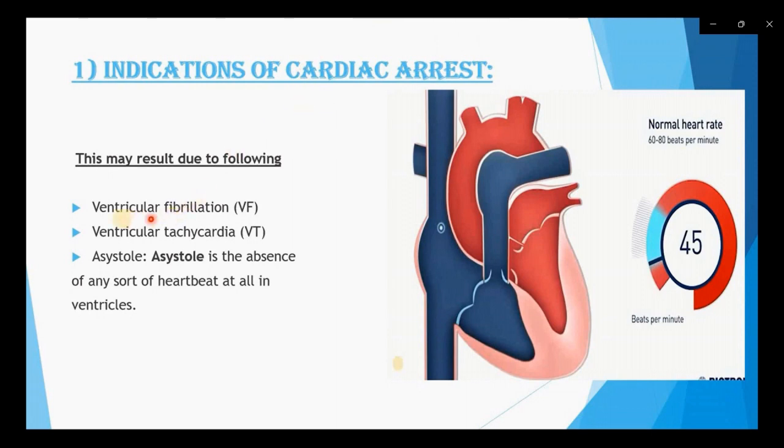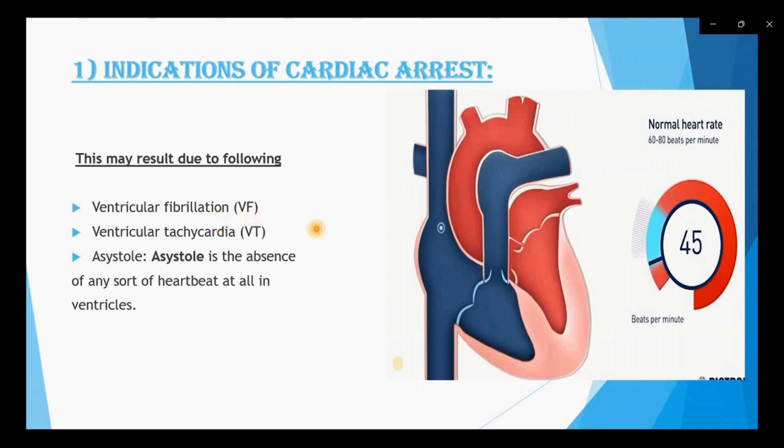Ventricular fibrillation is the first reason of cardiac arrest. We are going to see in this slide how the cardiac arrest problem arises in the patient. So first is ventricular fibrillation. What is ventricular fibrillation? It means our heart starts pumping very fast and in an abnormal way.